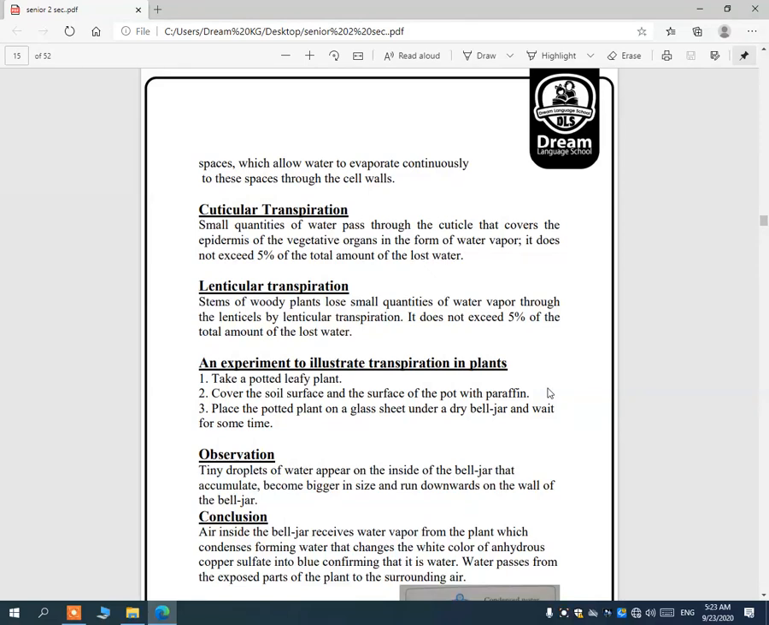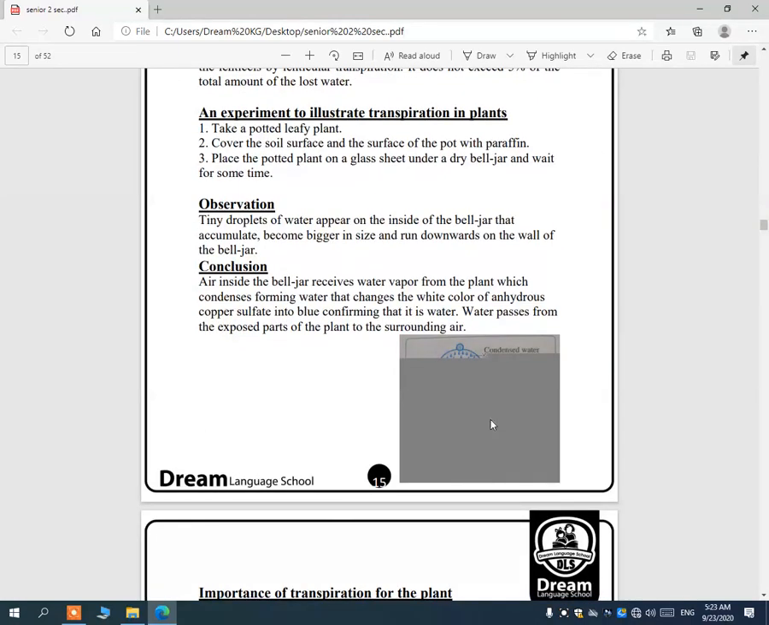We have an experiment to illustrate transpiration in plants. If we take a potted lively plant, cover the soil surface and the surface of the pot with paraffin, and place this potted plant on a glass sheet under a dry bell jar and wait for some time, what can we observe? Tiny droplets of water appear on the inside of the bell jar that accumulate, become bigger in size and run downward on the wall of the bell jar.